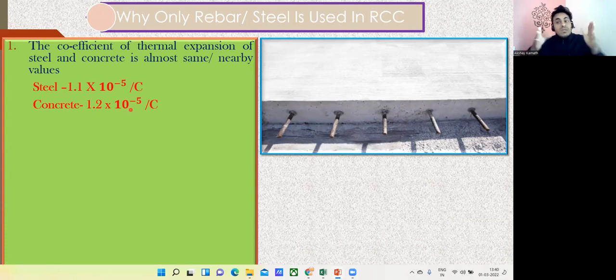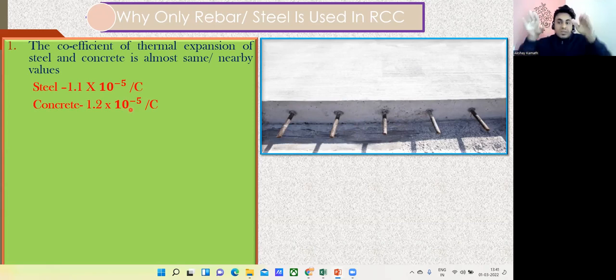So that means even if there is an increase in the temperature, concrete and steel will both be held together, and there is not much variation between them. Let us say my concrete got expanded by 50 centimeter. This steel will get expanded by 45 centimeter. There's no huge difference. Like if concrete got expanded by 50 centimeter, and steel got expanded by 20 centimeter, there's a huge difference between 20 and 50. But 45 to 50 is not a huge variation, right? So even though there is an increase in the temperature, the bonding is good.